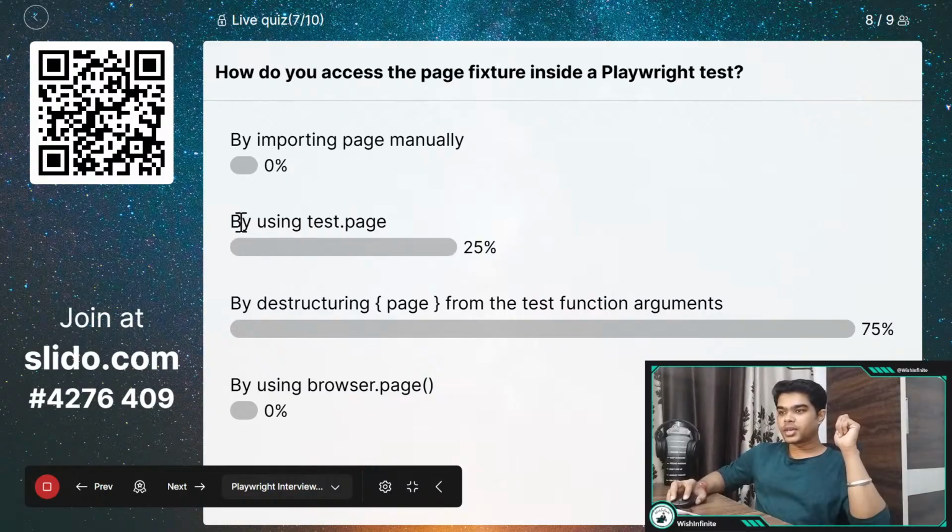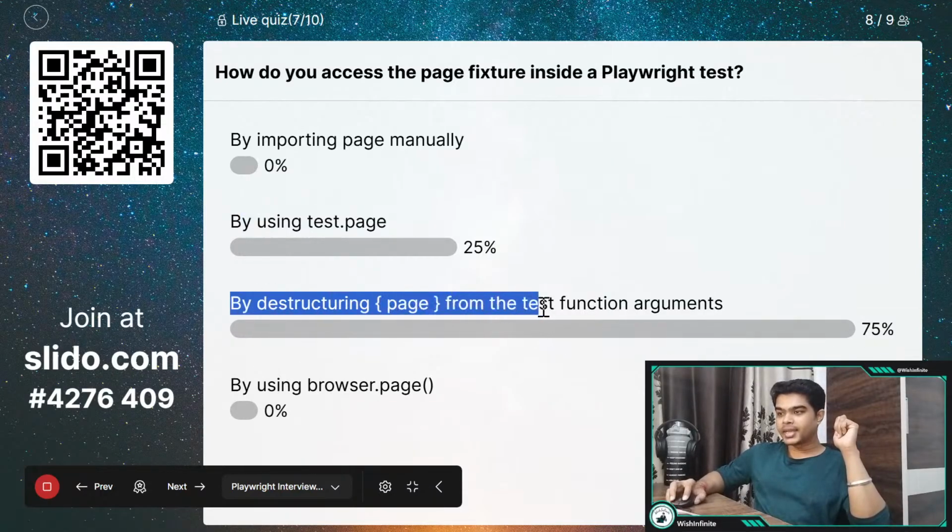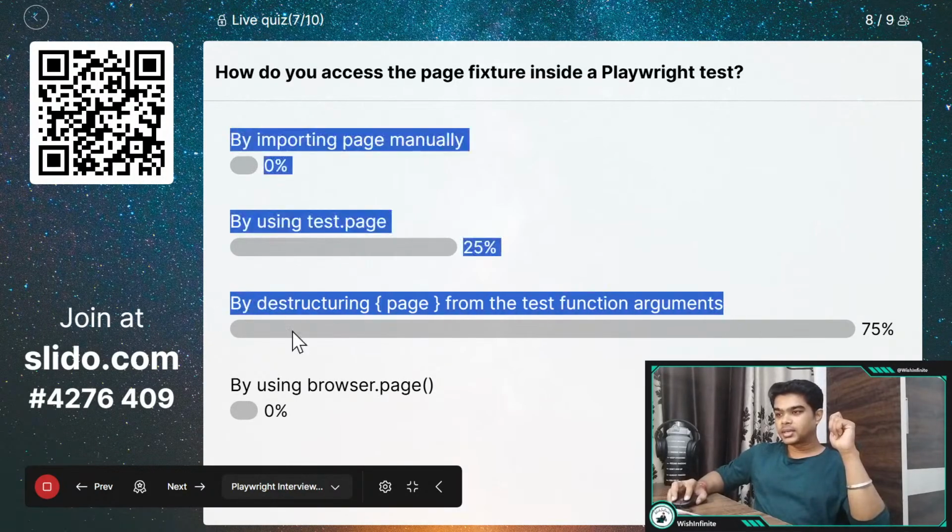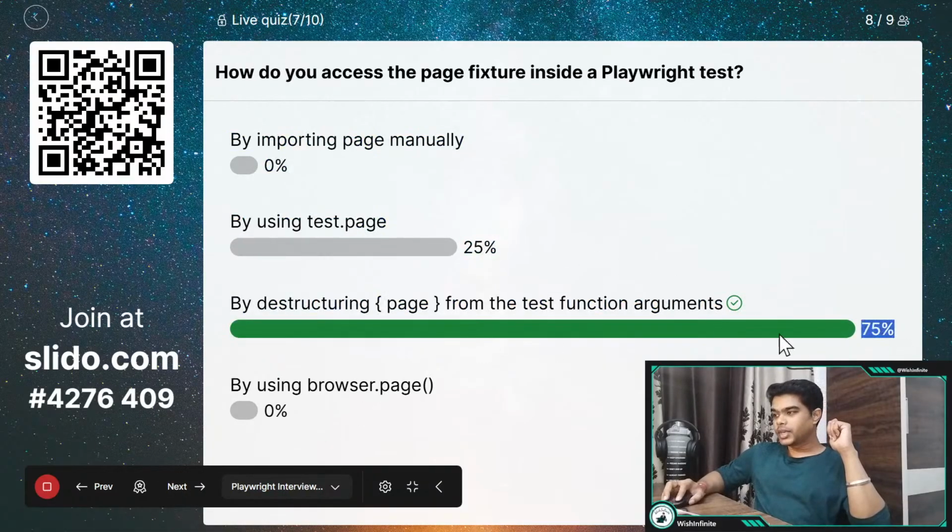And we have got two answers. 25% people have answered test.page, and 75% people have answered by deconstructing page from the test function arguments. And let me reveal the correct answer. So 75% people have given the correct answer by deconstructing page from the test function arguments.